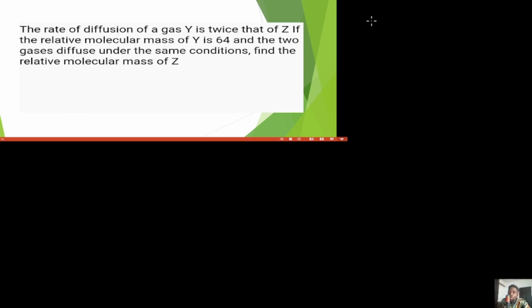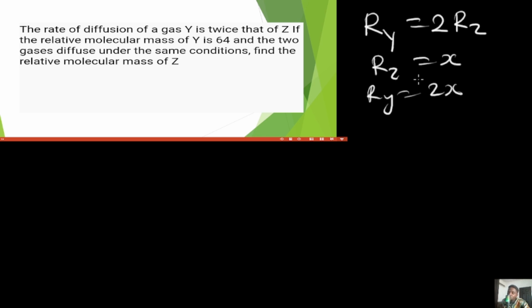Now, remember that they told us that the rate of Y is equals 2 times the rate of Z. We don't know what the rate of Z is, so let's call it X. Which means that rate of Y will now be 2X, while rate of Z will be X. They now told us that the RMM of Y is equals 64. The question now says, what is the RMM of Z? Very simple. So let's get to work.